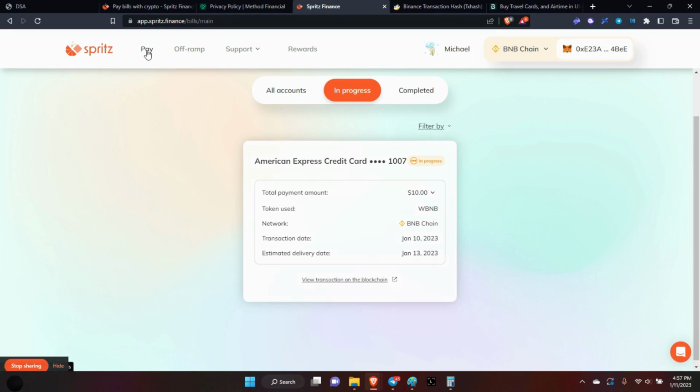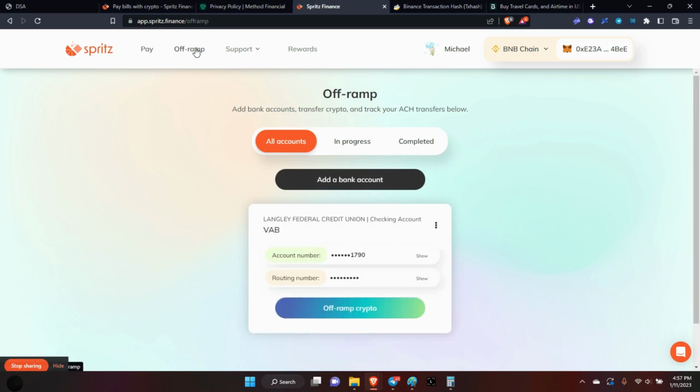And that's pretty much all you have here on the site. You can either pay your bills or off-ramp to your bank account. Then, of course, you've got the support and the help center, and then the rewards.